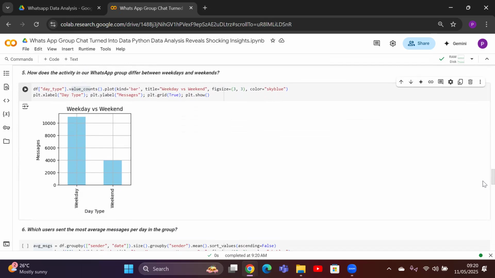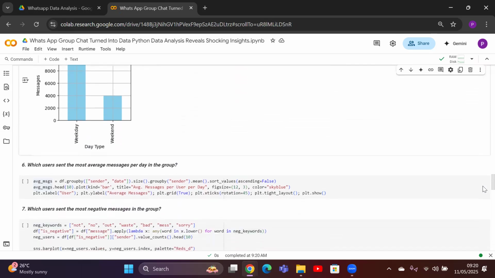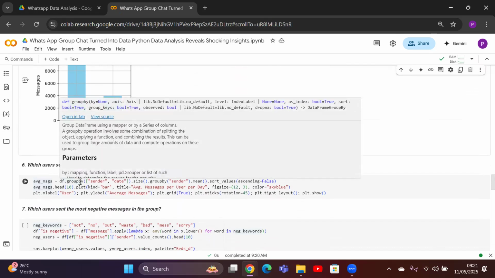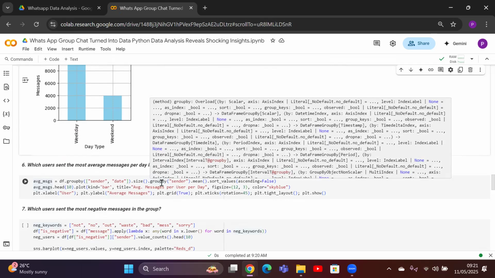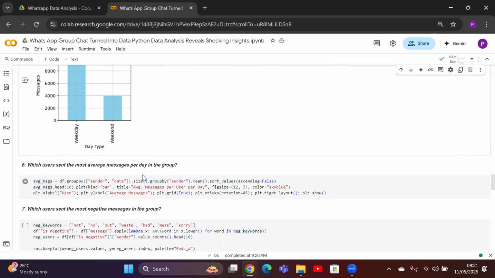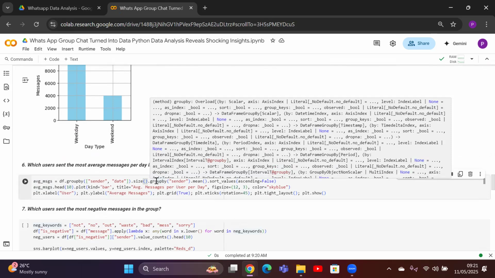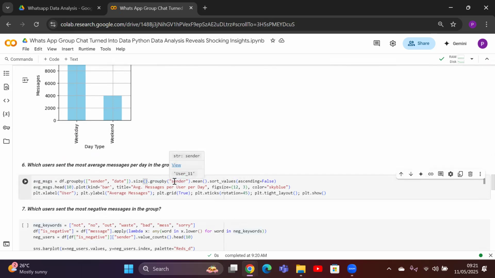Next, we are going to identify which user or which person sends the most average messages per day in the group. So this code first groups the messages by both sender and date using df groupby sender and date and size, and then groupby sender. What is actually happening? Up to here we calculated how many messages each user sent each day, and then it calculates the average number of messages per day by using groupby sender and the mean function.